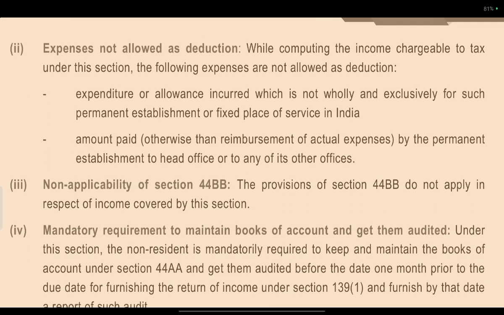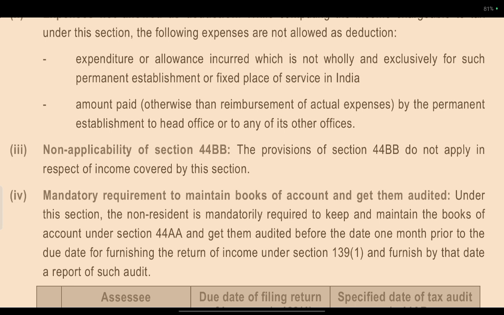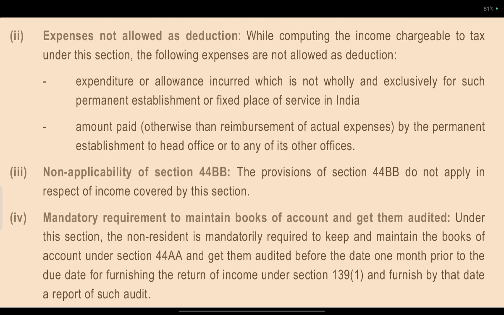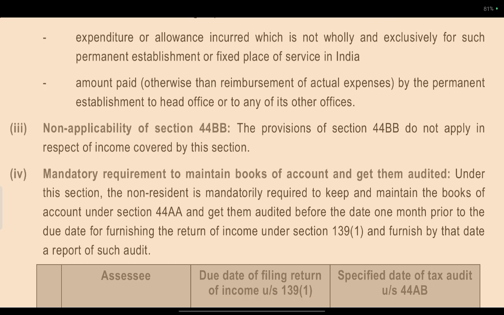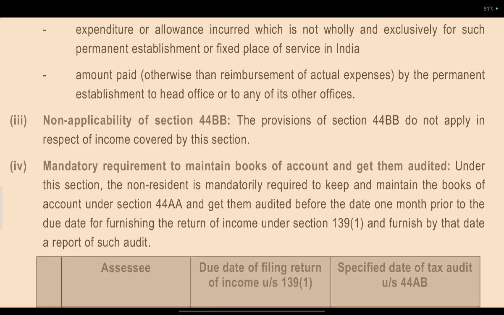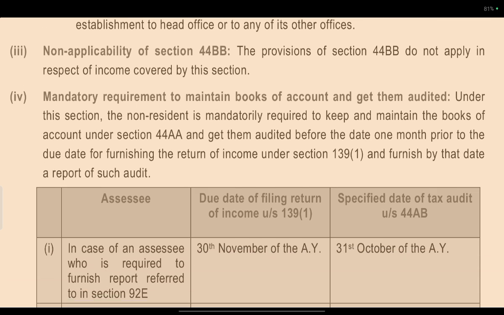Expenses not allowed as deduction. While computing the income chargeable to tax under the section, the following expenses are not allowed: expenditure and allowance incurred not wholly or exclusively for the permanent establishment or fixed place of service in India, and amounts paid otherwise or reimbursed for actual expenses by the permanent establishment to the head office or to any of its other offices. Non-applicability of section 44C: the provision of 44C does not apply with respect to income covered by the section.